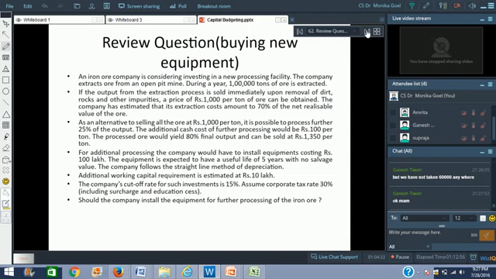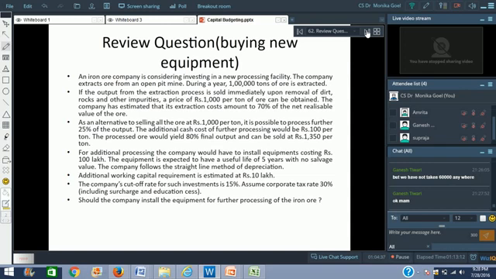Now we go to the next question. One more. This would be the last one. No, if time permits, then I will take one more. It says an iron ore company. This is like when we have to buy a new equipment. Just try to understand a very interesting situation here.